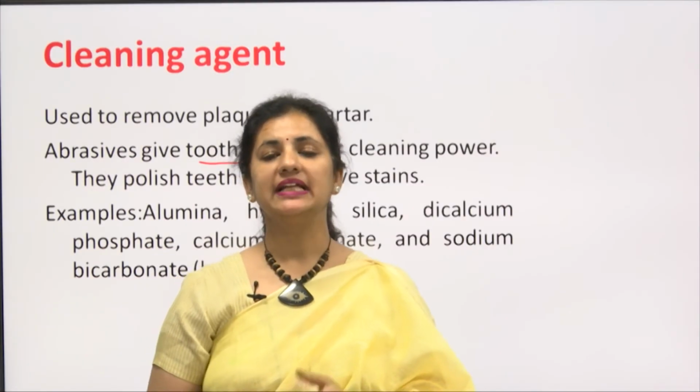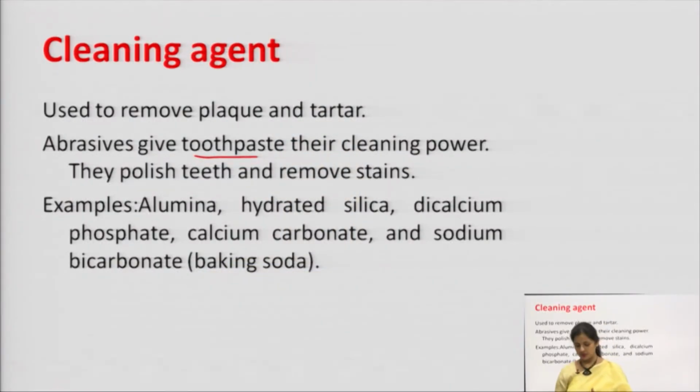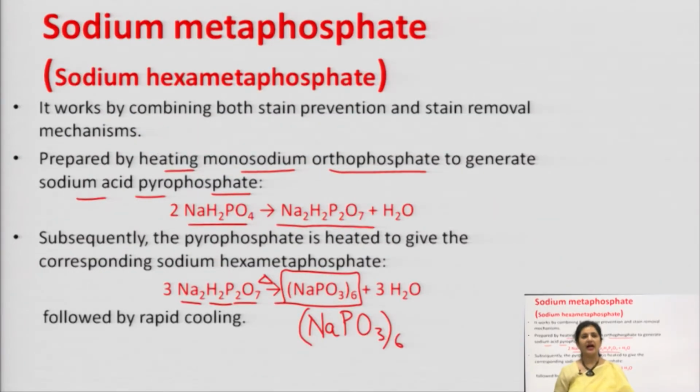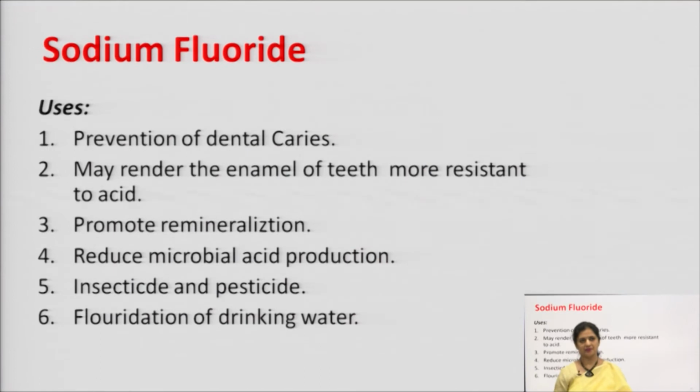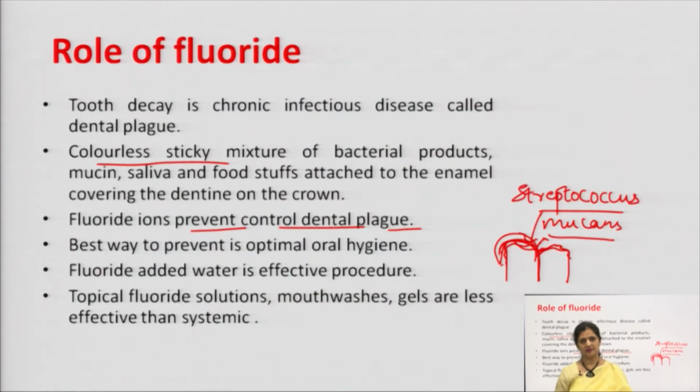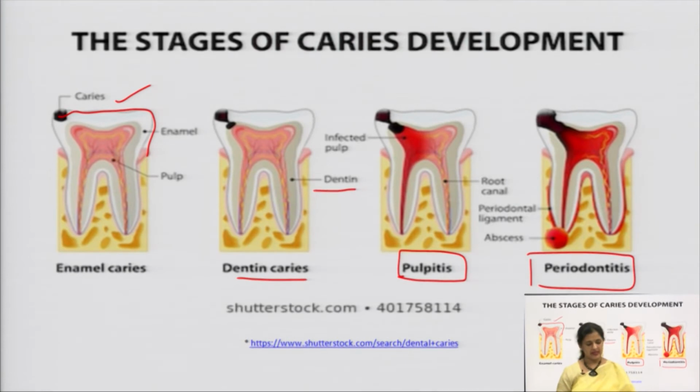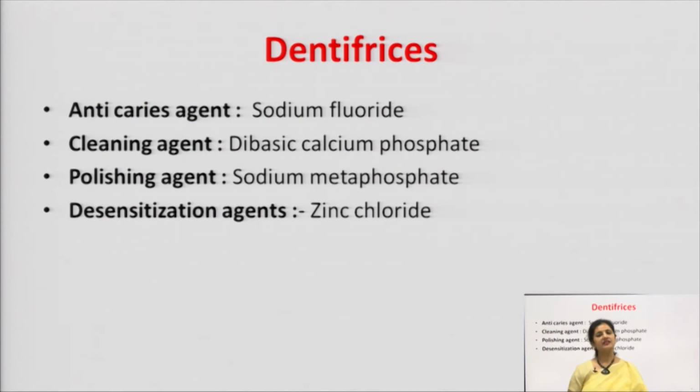So, students, that is all we need to study about the dentifrices. Now, I will have a quick recap of what we studied in the lecture today. These are the stages of the dental caries which we studied. The process of demineralization happens here in the enamel caries. Dentifrices are the agents which are used for tooth care. They are divided into 4 broad categories: anti-caries agent, cleaning agent, polishing agent and desensitizing agent.